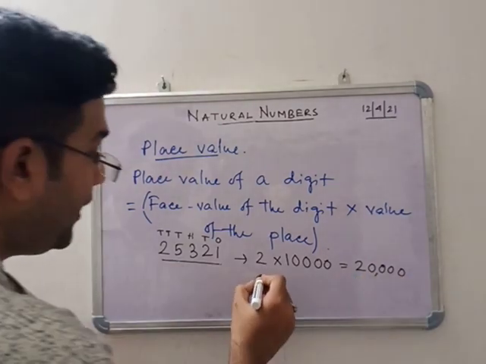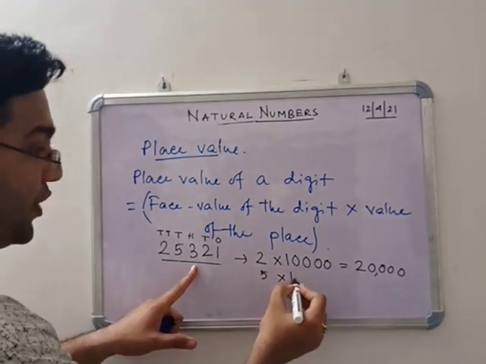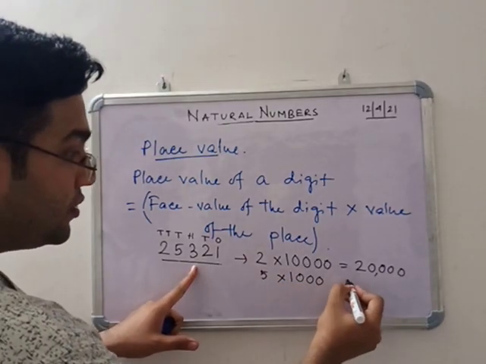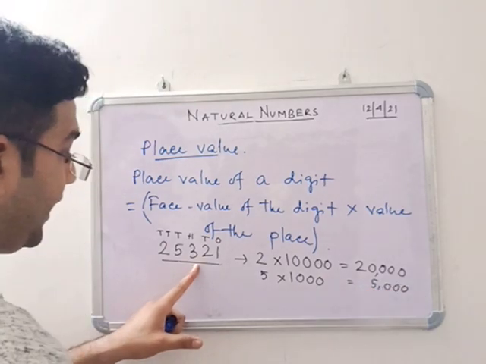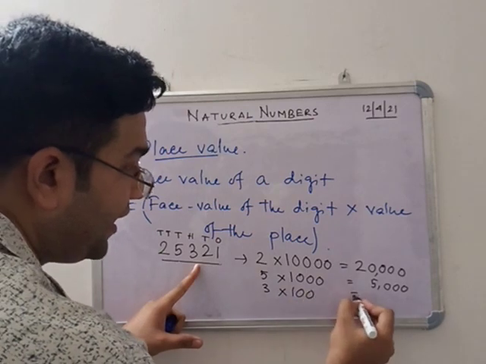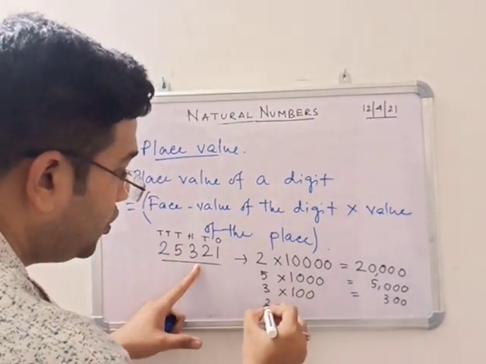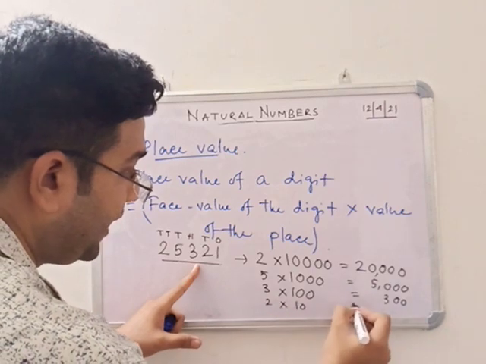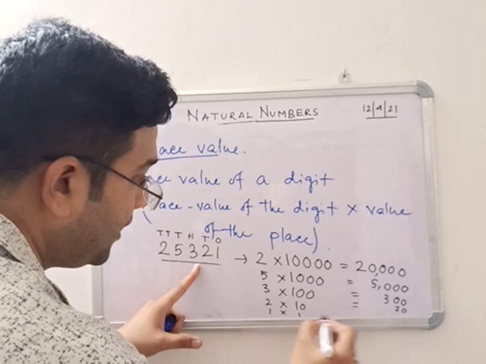Next, 5. So 5 into 1 followed by 3 zeros, that means 5,000. Next, 3 is 300. Next, 2 is 20. Next, 1.